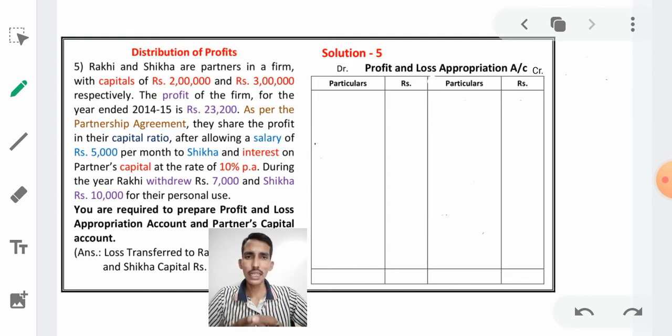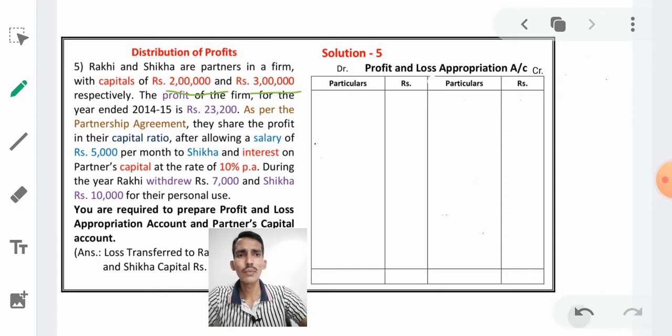Therefore, if there is any expense or any income, those expenses and incomes can be taken into the profit and loss appropriation account. So keep it in mind, the capital amount and drawings amount we don't take, but the interest on capital and interest on drawings amounts will be taken into the profit and loss appropriation account, right. So this 2 lakh and this 3 lakh we won't take in the profit and loss appropriation account.